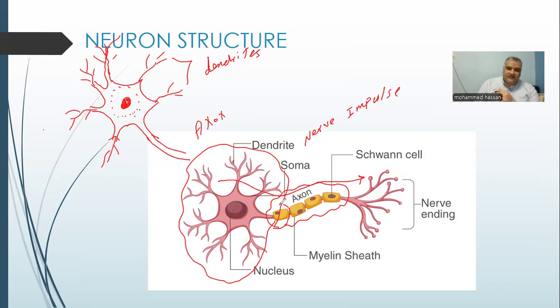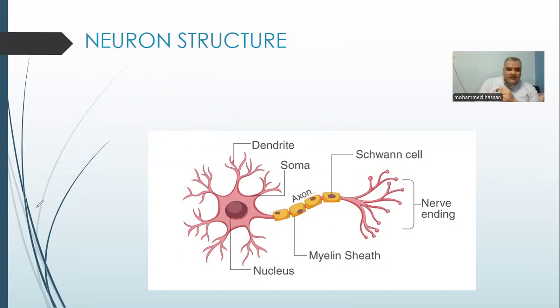As you see here, we have some thickened parts of the axon. It's called the myelin sheath. The myelin sheath is a fatty layer. The fatty layer covers some parts of the axon, but not all parts are covered. If we draw the axon, it is surrounded by myelin sheath at many parts. We have some parts not covered with the myelin sheath.